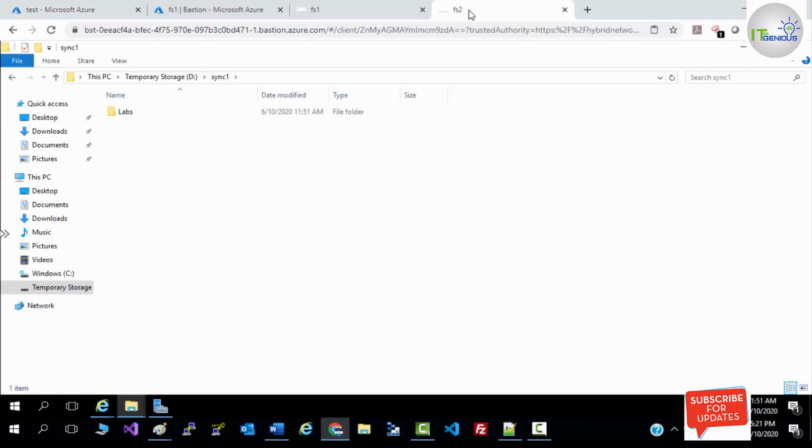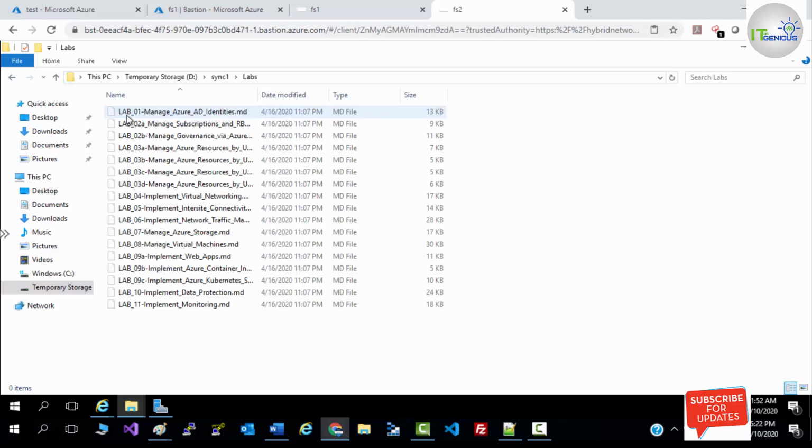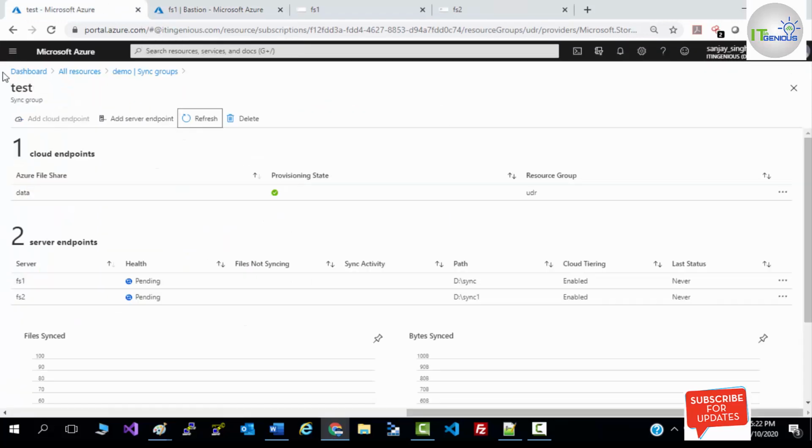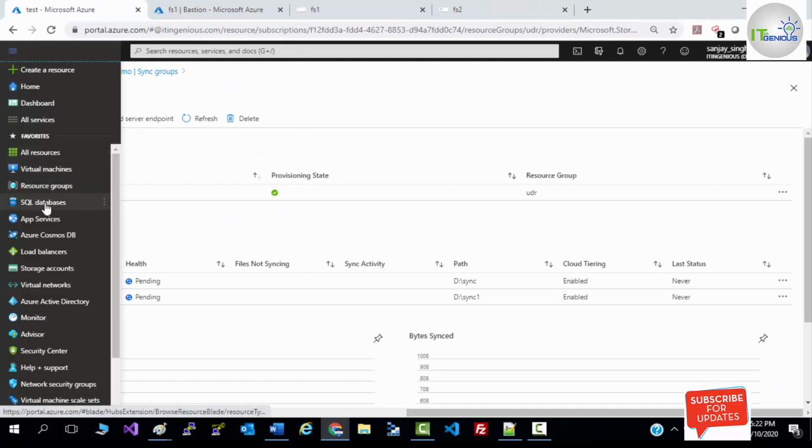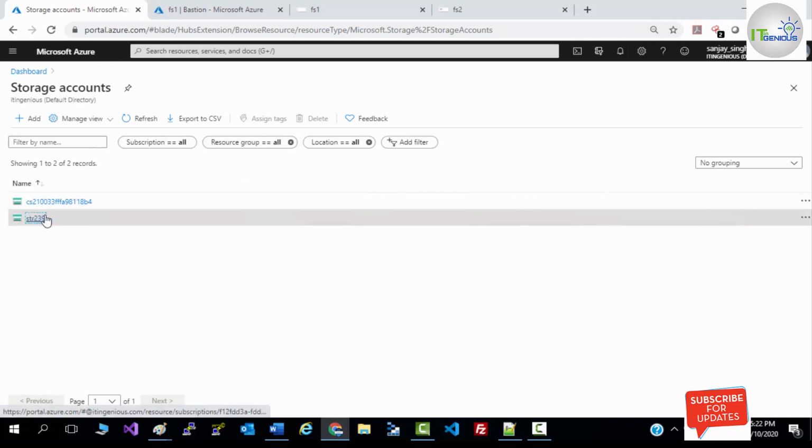If you see in your FS2, your folder is synced. If you open this folder, all files are synced here automatically. Now we need to check our storage account as well, so that we can verify that our file share data is also stored in our storage account.